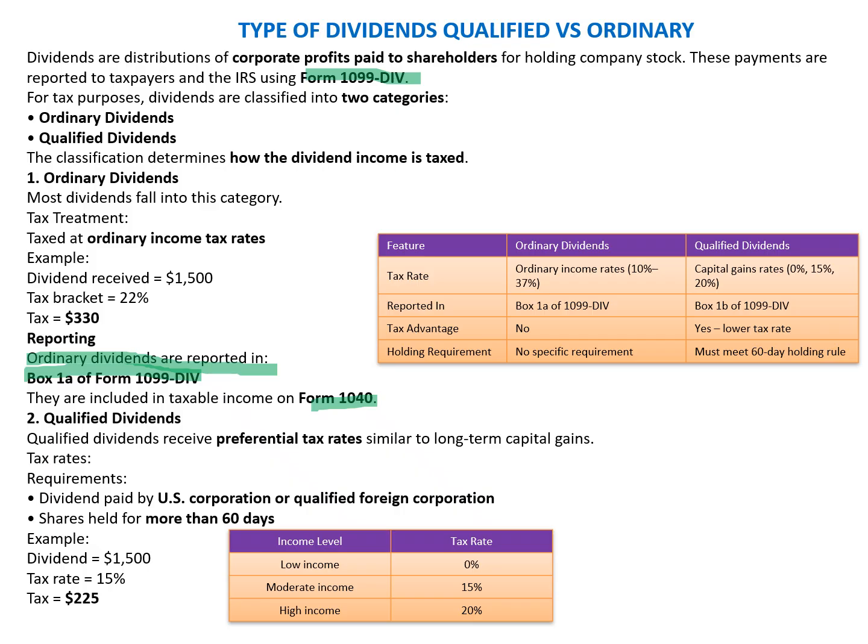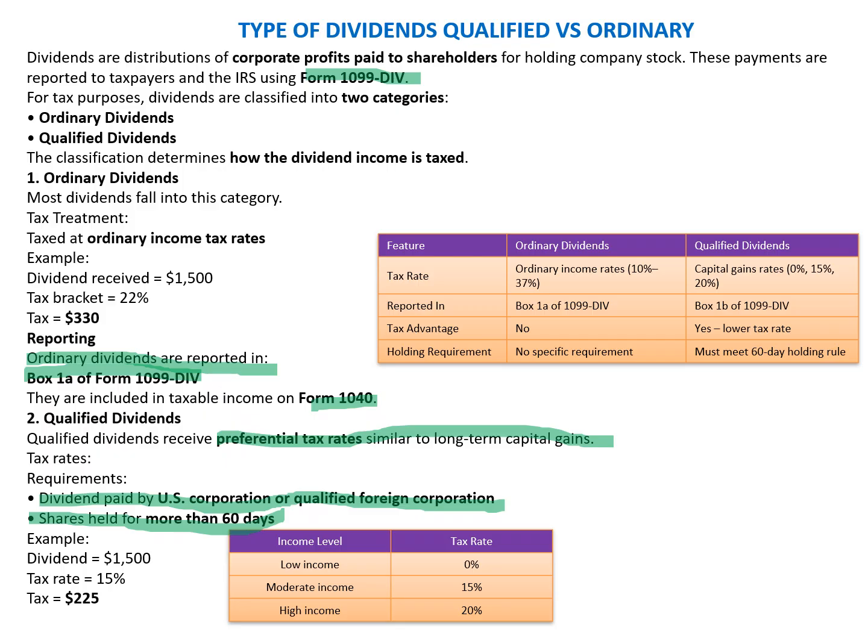Qualified dividends receive preferential tax treatment similar to the long-term capital gain, which means that the rate applicable is the long-term capital gain rate. What are the conditions under which a dividend is a qualified dividend? If the dividend is paid by a U.S. corporation or a qualified foreign corporation, and the shares are held for more than 60 days, then it is treated as a qualified dividend. So these are the two conditions that need to be satisfied.